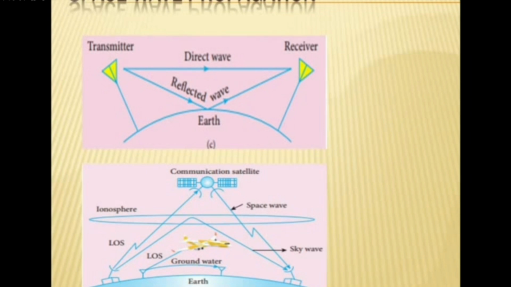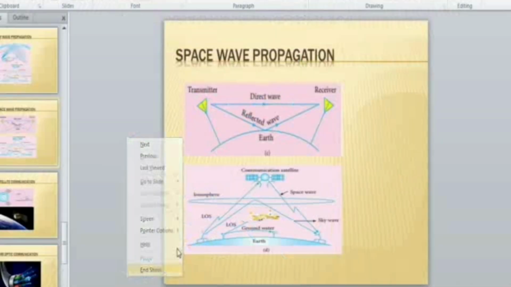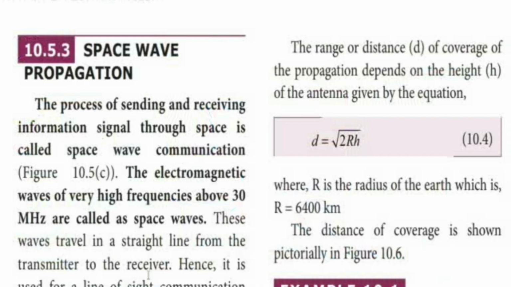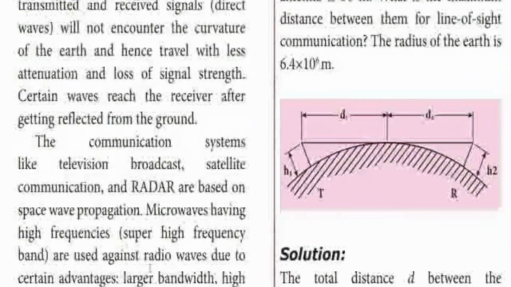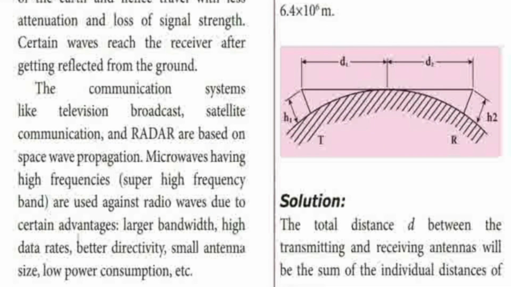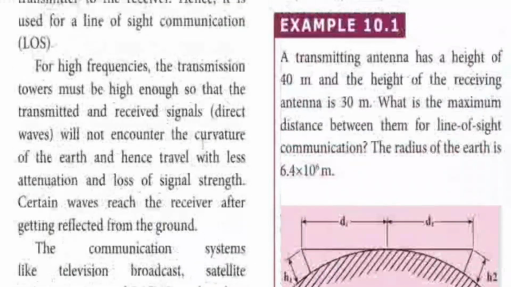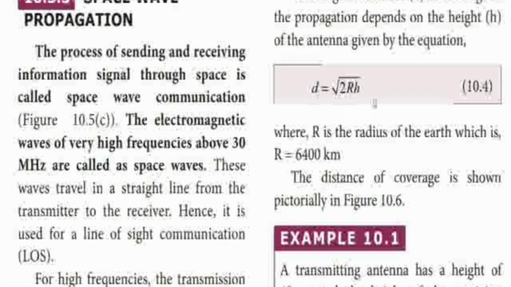So it's a method of using space wave propagation. Space wave propagation is used in television broadcasting, satellite communication, and radar. Here we can use larger bandwidth, high data, better directivity, small antenna size, and low power consumption. These are all the uses of space wave propagation.